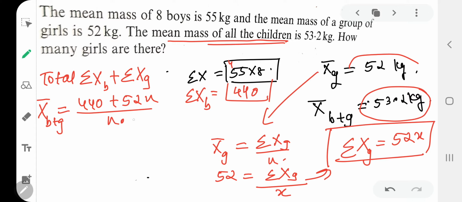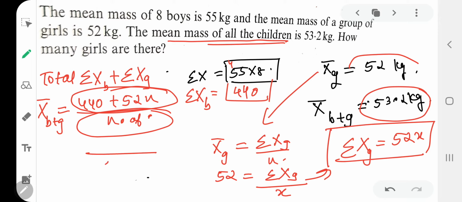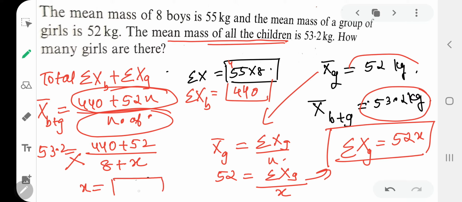And the number of observations, when you have boys and girls together, we have to take the total number of boys and girls. Boys we have 8 in number, but girls there are x. So it is 440 plus 52x upon 8 plus x is equal to 53.2. My dear kids, you have to cross multiply and get the value of x.